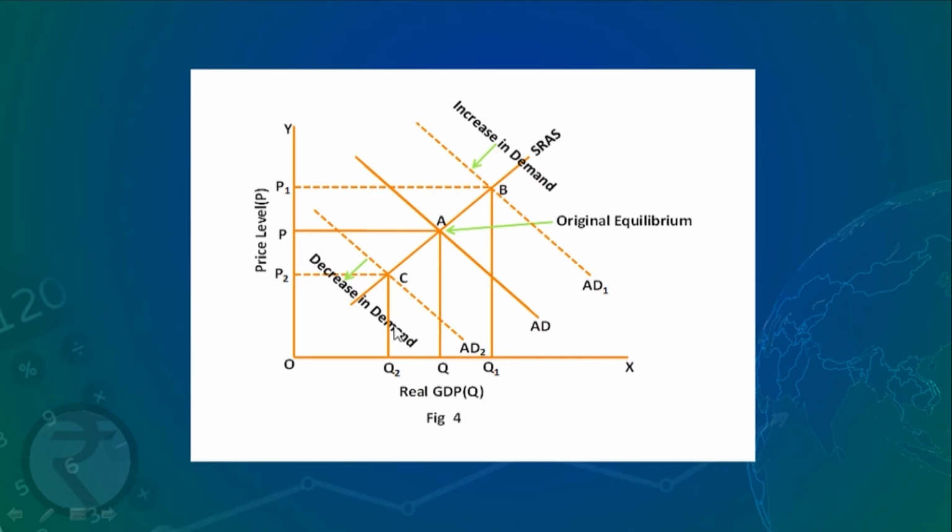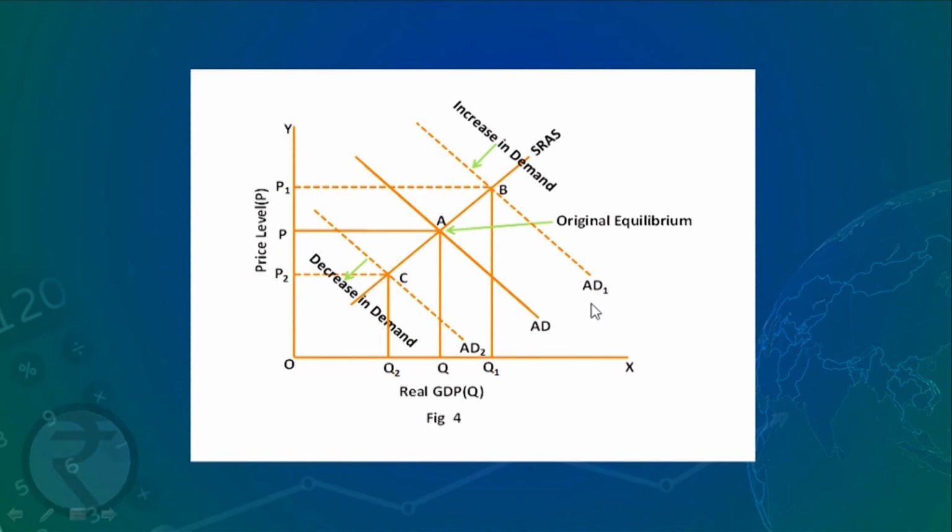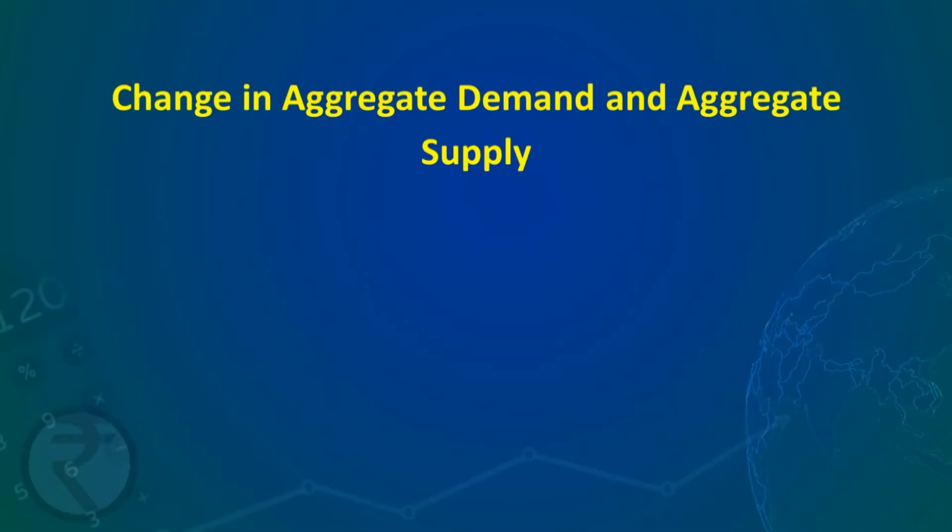So with an increase in aggregate demand, price rises and real GDP rises, and with a fall in aggregate demand, price falls and real GDP also falls. After having seen the effect of change in aggregate demand on the equilibrium price, we can also find out the effect of change in aggregate supply on the equilibrium price.